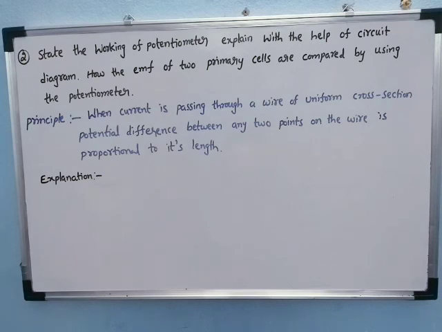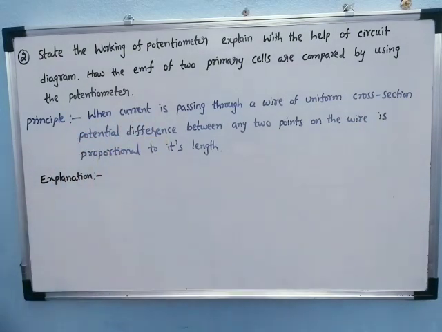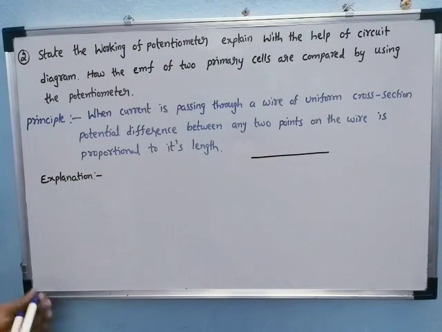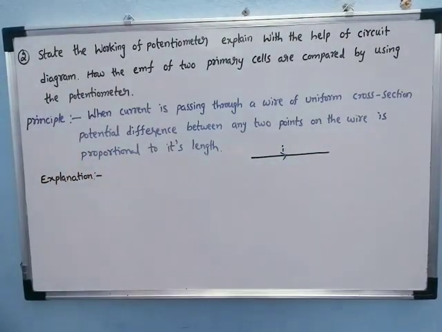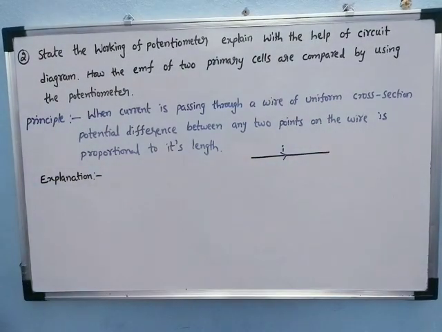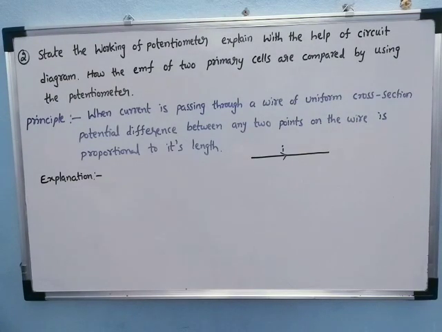See, first we have the principle of potentiometer. See what it is: when the current is passing through a wire, for example this is the wire. The current is passing through a wire of uniform cross section. The potential difference between any two points on the wire.